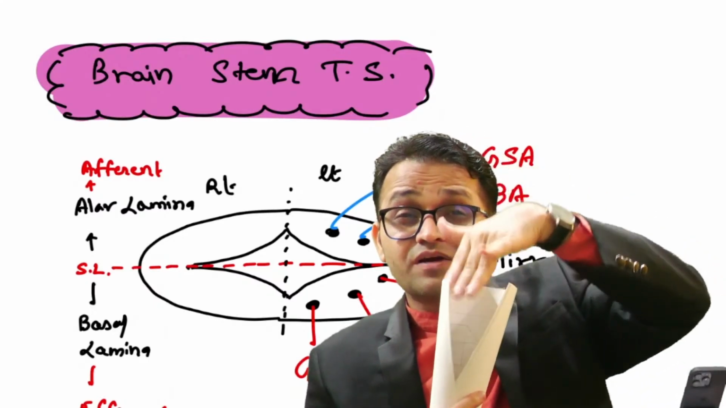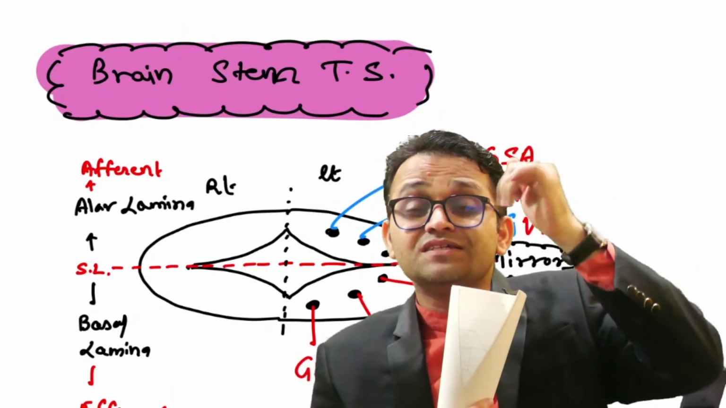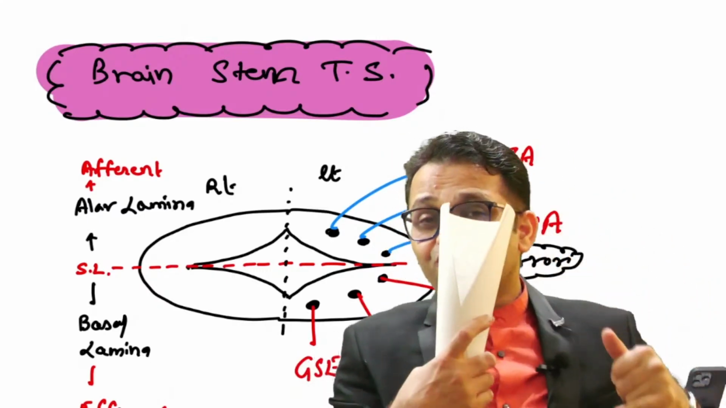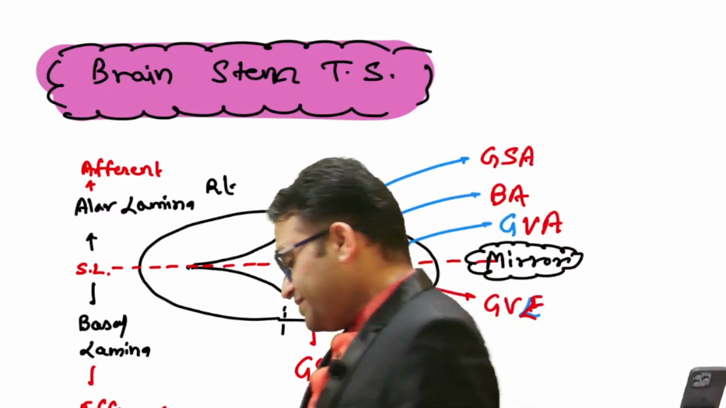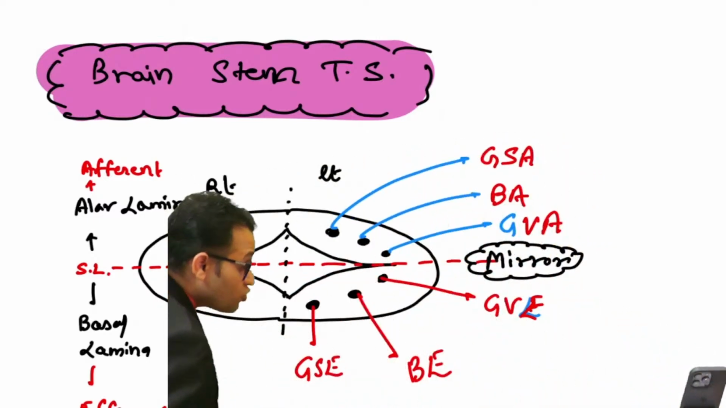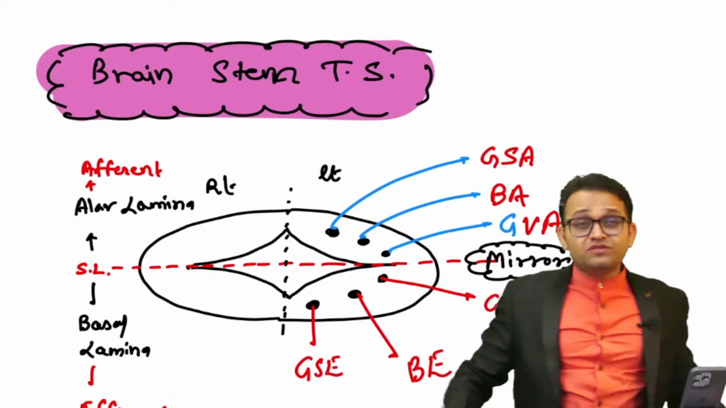You see a V-shaped depression. This is our floor of the fourth ventricle. Getting the point? So the upper part of the medulla is not closed, but open. So this is the sequence.